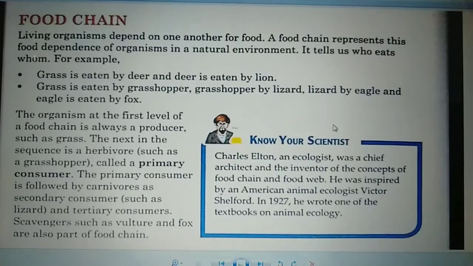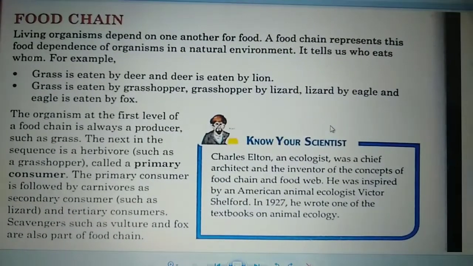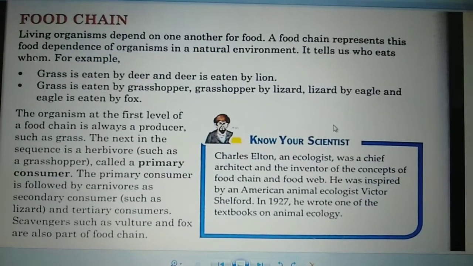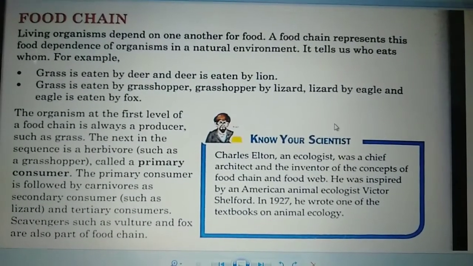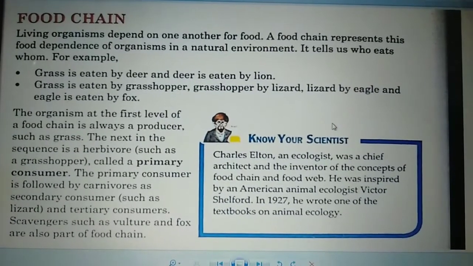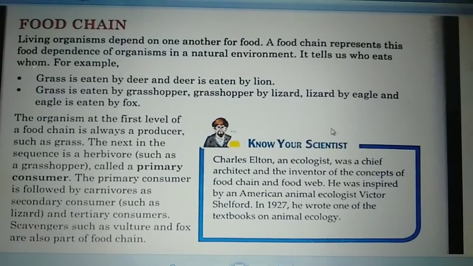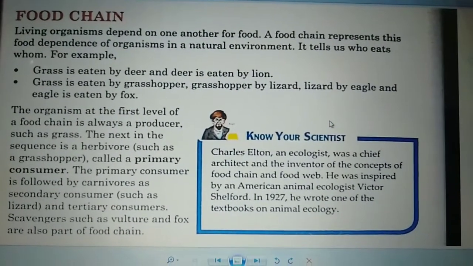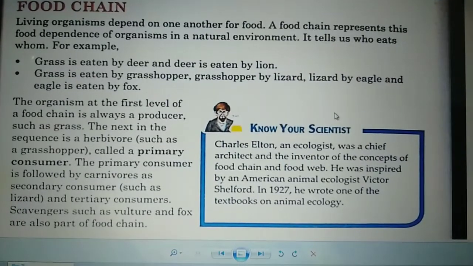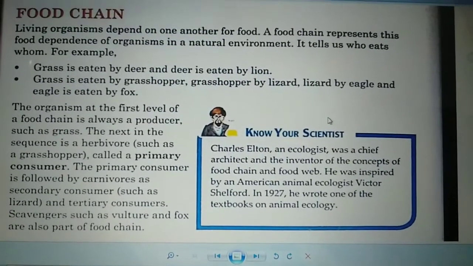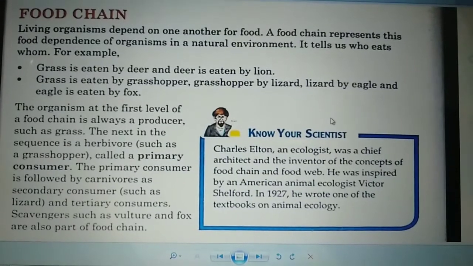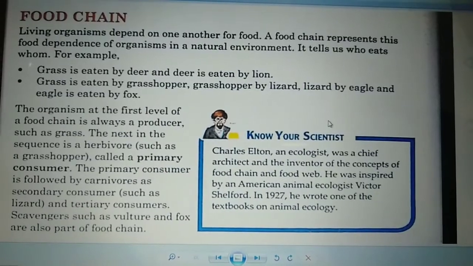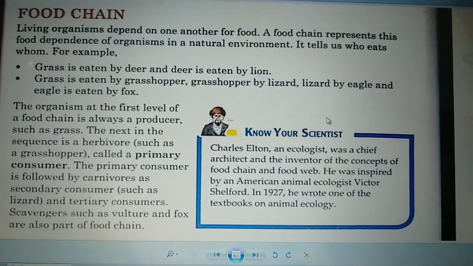Students, now this is the last topic of your chapter, that is food chain. As we all know, living organisms depend on one another for food. So a food chain tells us about the interdependence of organisms for food in the natural environment. It tells us who eats whom. For example, grass is eaten by deer and deer is eaten by lion. This is also a food chain. Grass is eaten by grasshopper, grasshopper by lizard, lizard by eagle and eagle is eaten by fox.